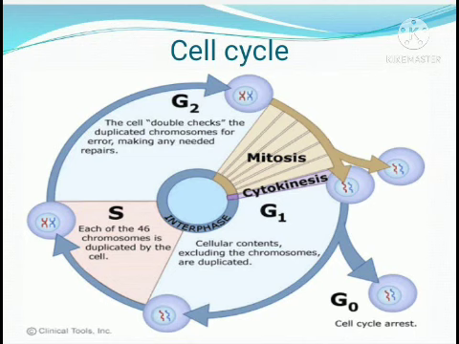It is given in the next slide, I will explain that. This is the period where the DNA is getting replicated. S phase is DNA synthesis, which replicates the genetic material.